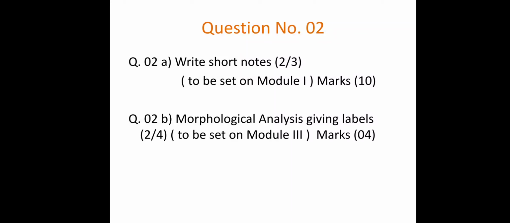Module number 1 is about language: its definition, the features and characteristics of language, and the difference between human and animal communication. So we are going to discuss here the difference between human and animal communication, and we are going to talk about language, its definition and characteristics, in module number 1. So question 2a is based on module number 1, and 3 short notes will be there. Out of the 3 you have to write 2, and the marks will be 10. So 1 short note will carry 5 marks. So the 10 marks will be for 2 short notes.